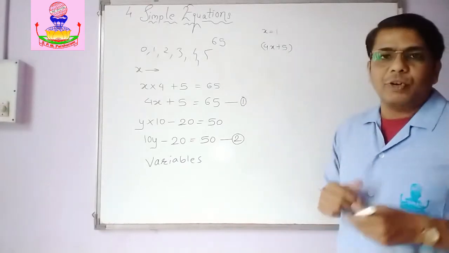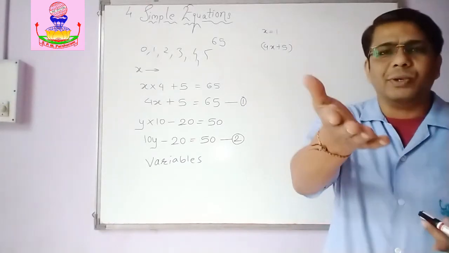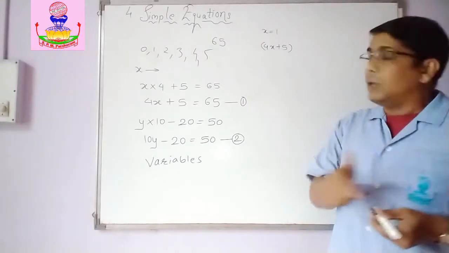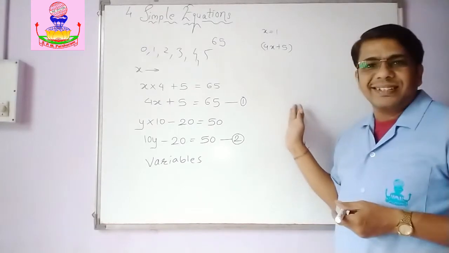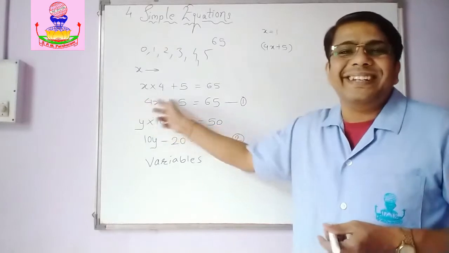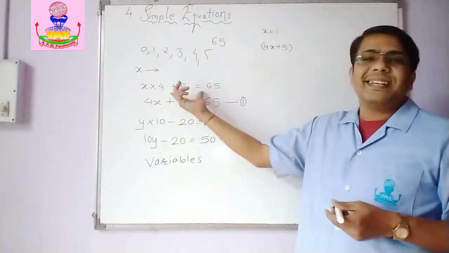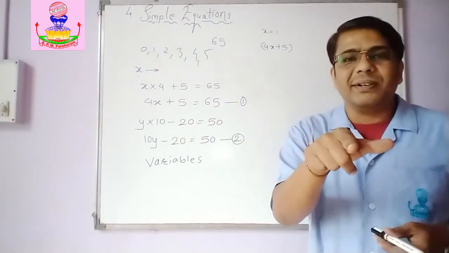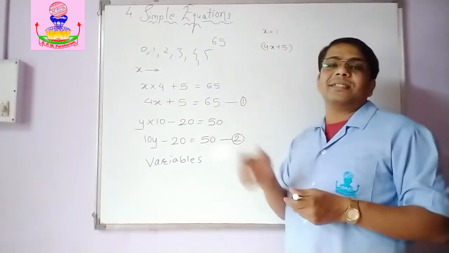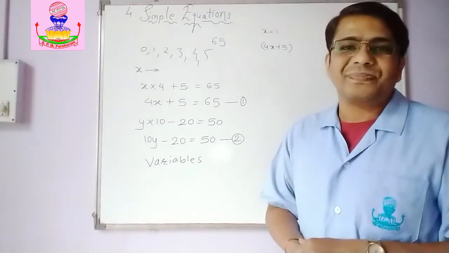If x is 0, 4 into 0 is, yes, 0. 0 plus 5, 5. So the value is 5. So this value will keep on changing. But when you get this 65, you get a particular condition and this becomes an equation. So that's what I say. What is an equation? An equation is a condition on the variable.